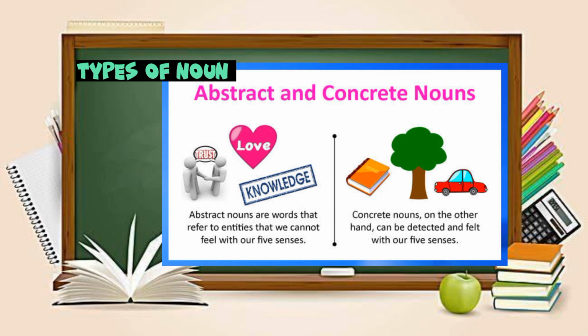For example, love, knowledge, and trust. On the other side, we can see concrete nouns. They can be actually detected and felt with our five senses. For example, we can touch a book, we can see a tree, we can touch it, and a car. So these all are concrete nouns.